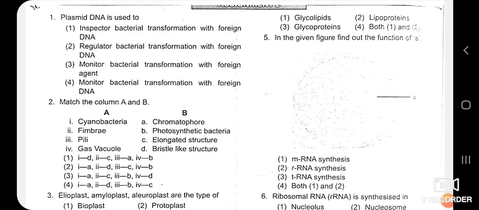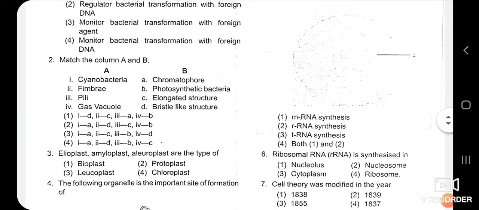So the fourth option is correct because plasmid DNA is responsible for transfer of foreign DNA into the bacterial cell. Monitor means it takes the lead for bacterial transformation with foreign DNA. So option fourth is correct for the first MCQ.